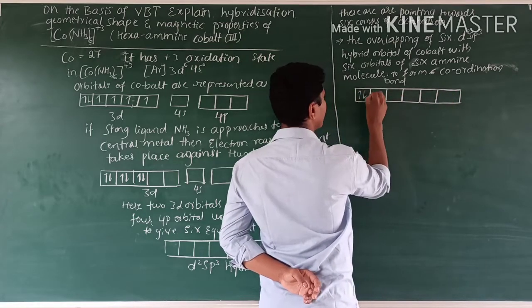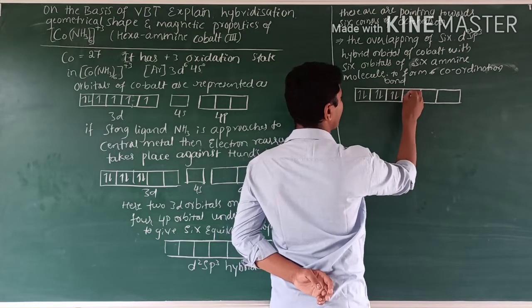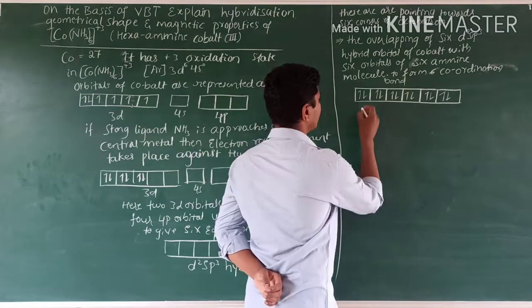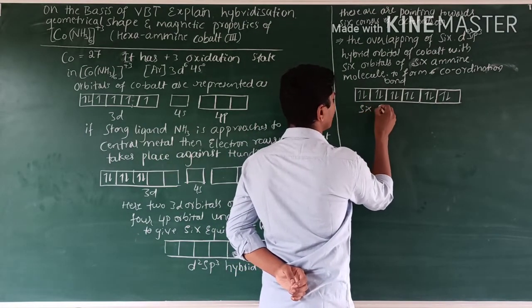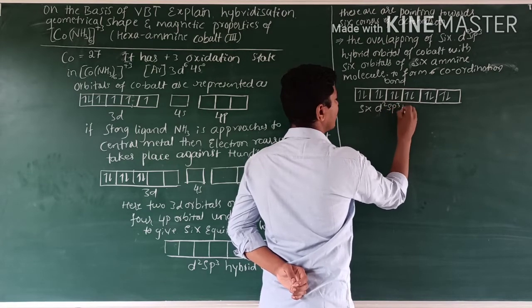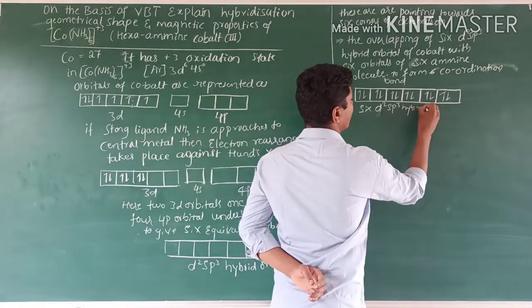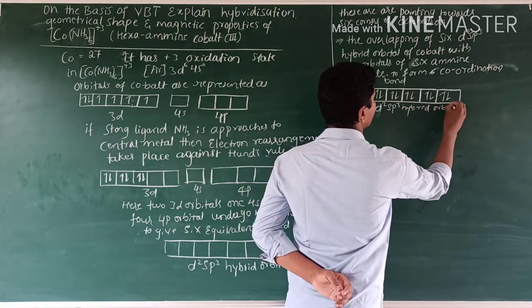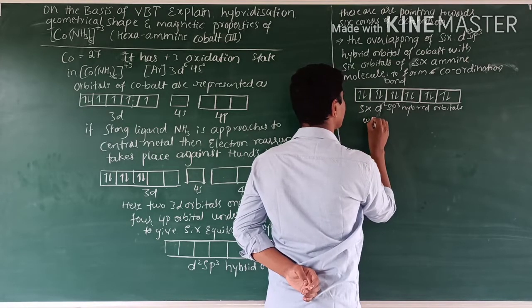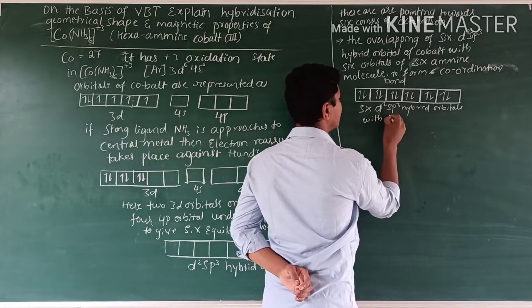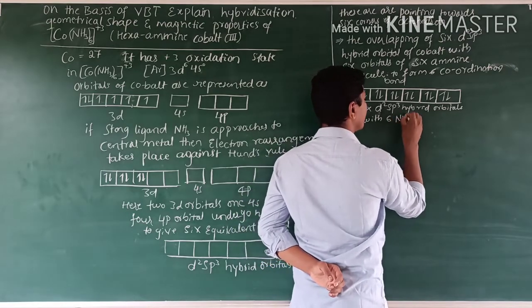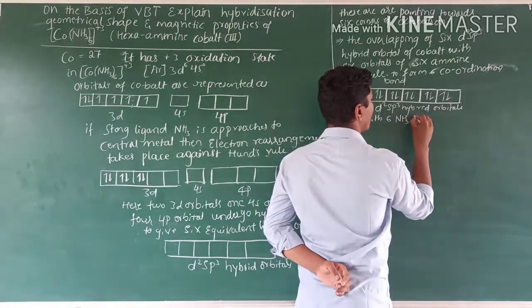Here what happens? Paired electrons are given by the amine molecules. It looks like this: 6 d2sp3 hybrid orbitals with 6 amine NH3 orbitals.